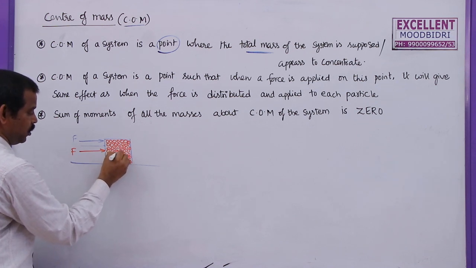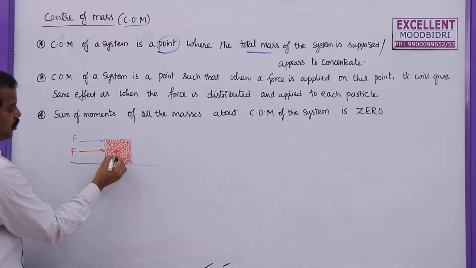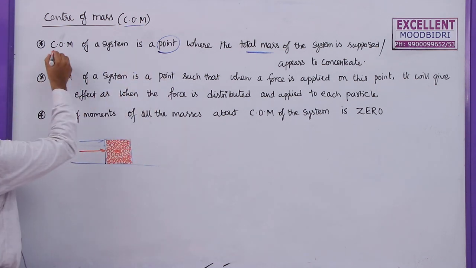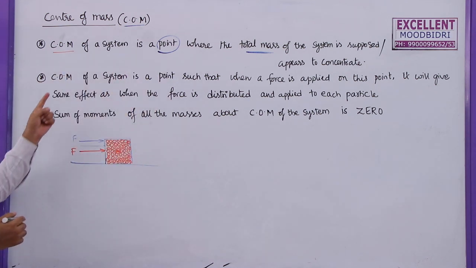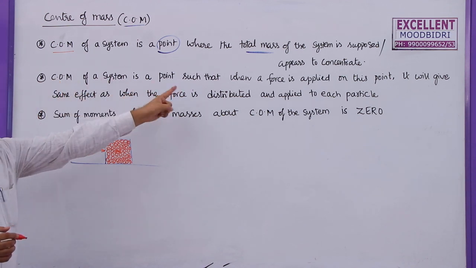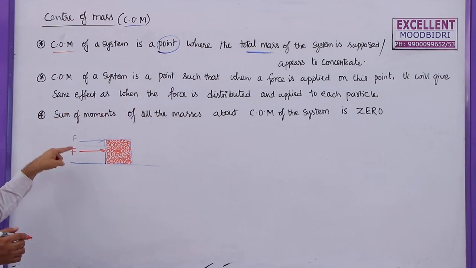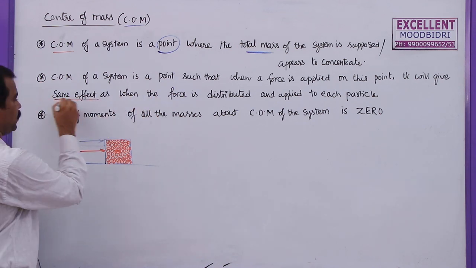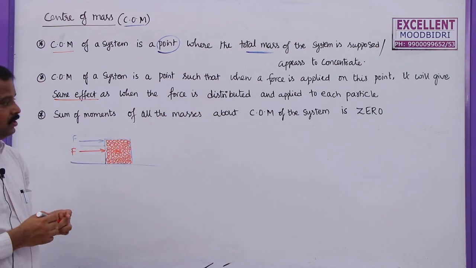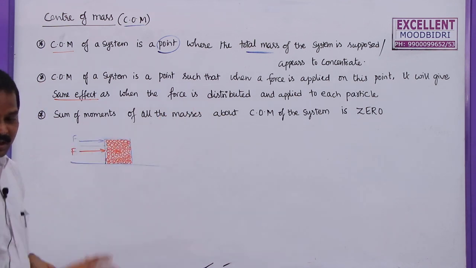So, this is the point where the mass of all these particles appears to concentrate. This is called the center of mass. Now, see this point: the center of mass of a system is a point such that when a force is applied on it, it will give the same effect as when the force is distributed and applied to each and every particle. So, what is the meaning of this?